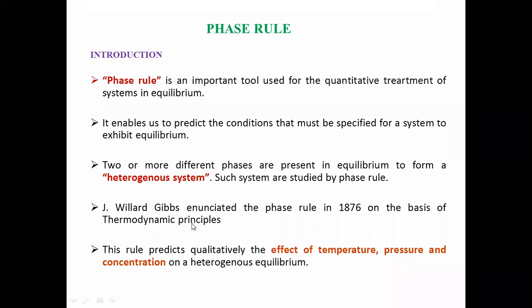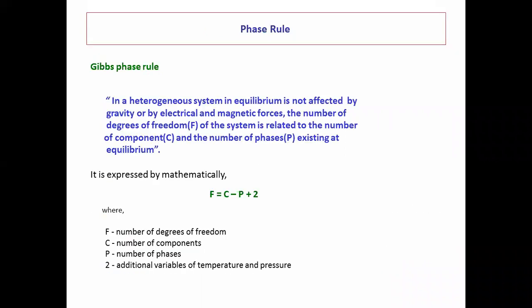Willard Gibbs initiated the phase rule in 1876 on the basis of thermodynamic principle. This rule predicts qualitatively the effect of temperature, pressure, and concentration on a heterogeneous equilibrium. Gibbs first derived the phase rule. A heterogeneous system in equilibrium is not affected by gravity or by electrical and magnetic forces.